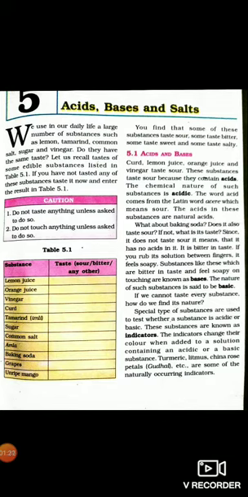The term acid has come from the Latin word acidus, which means sour. On the other hand, the substances which are bitter in taste are basic in nature and are called bases. So on the basis of taste we can classify substances into acids and bases.